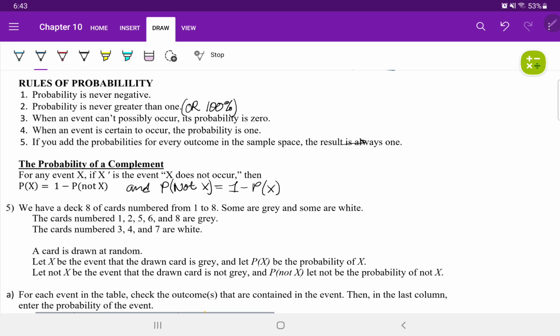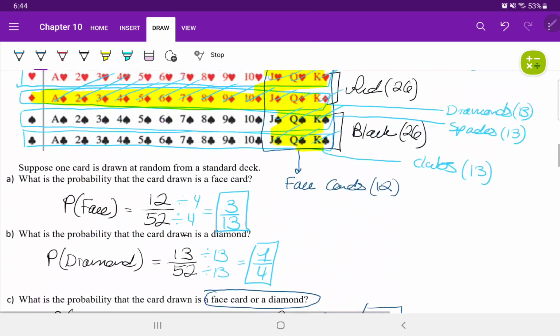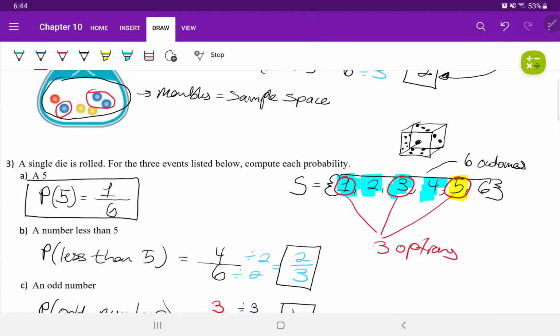When an event cannot possibly occur, the probability is 0. For example, if I roll a single die, what is the probability of selecting the number 7? That is 0, because going back up to my die sample space, there is no number 7 present. Therefore, that cannot occur.